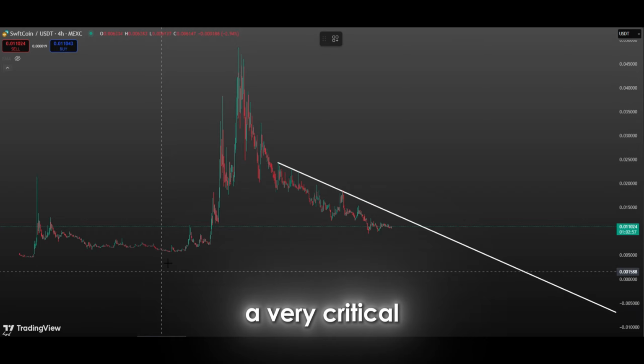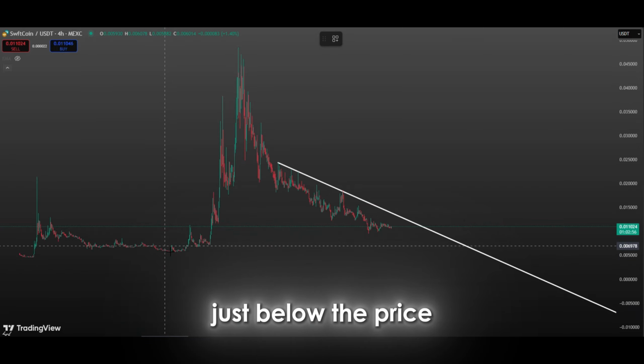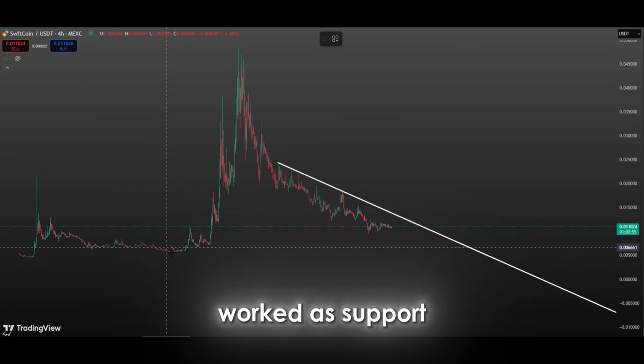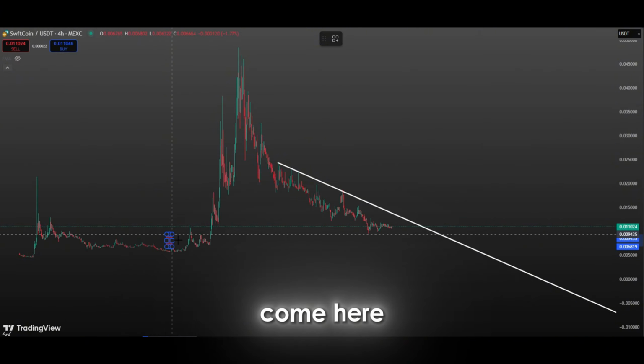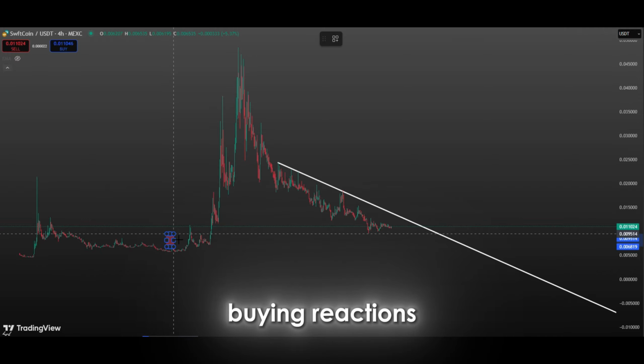We can see that there is a very critical bullish order block just below the price. This area has worked as support and resistance many times in the past, and each time prices come here, it has been met with strong buying reactions.